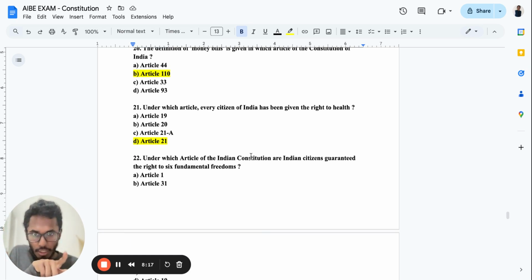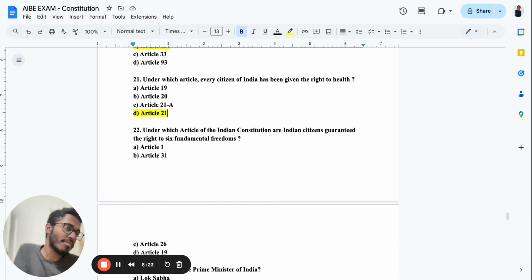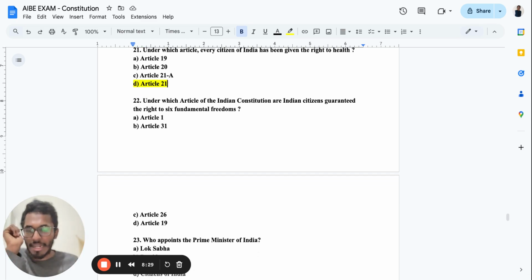Under which article of the Indian Constitution are Indian citizens guaranteed the right to six fundamental freedoms? What are the six fundamental freedoms? Under which particular right have they been mentioned? It is under Article 19, freedom of speech and expression. There are clauses A, B, C, D over there that you can find under this article. For example, freedom to profess, practice, or carry on your trade and business.